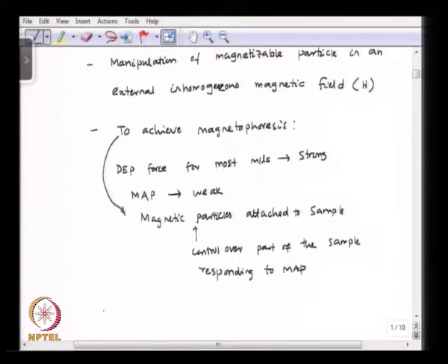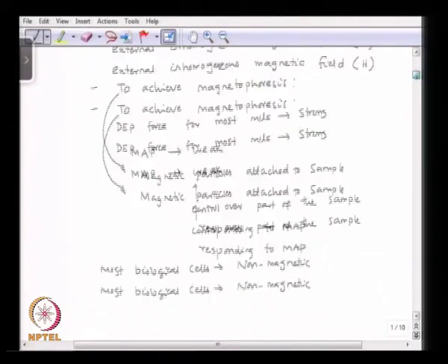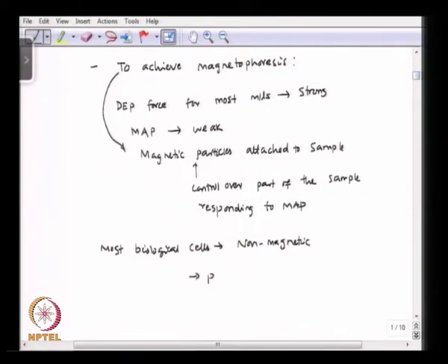So, as I said, most biological cells are non-magnetic, and so it is possible to label them with magnetic microbeads. Okay.